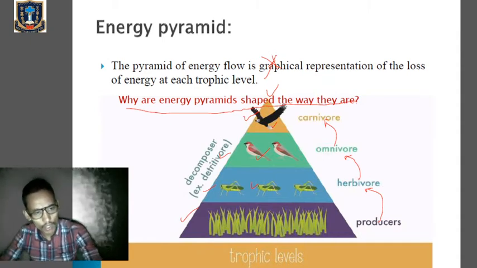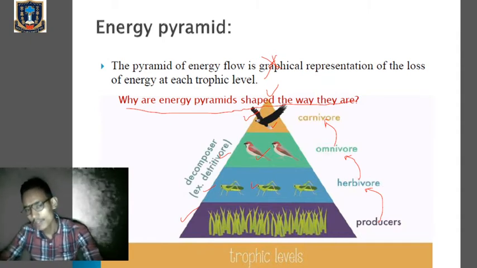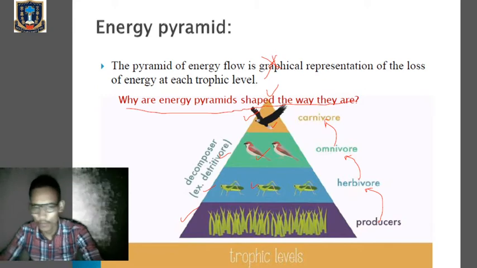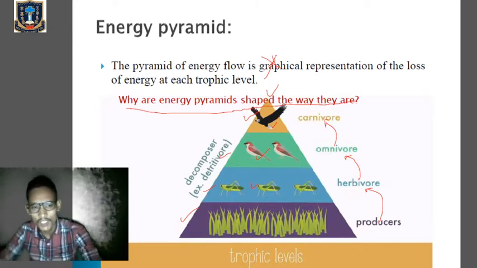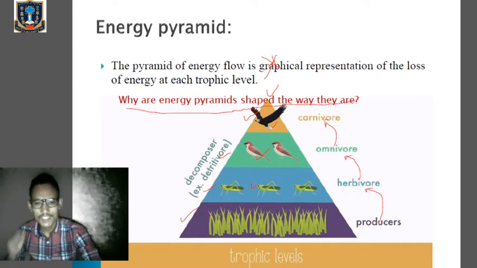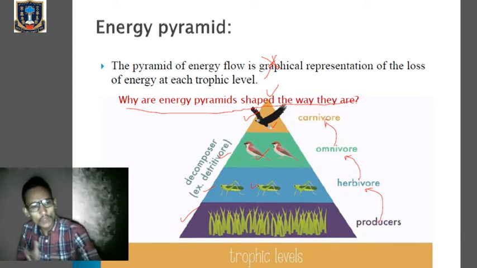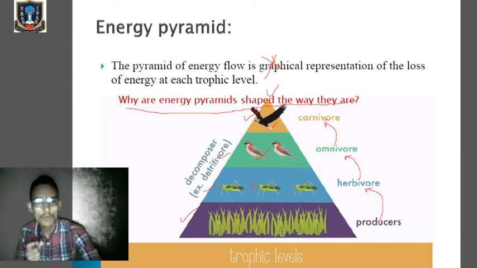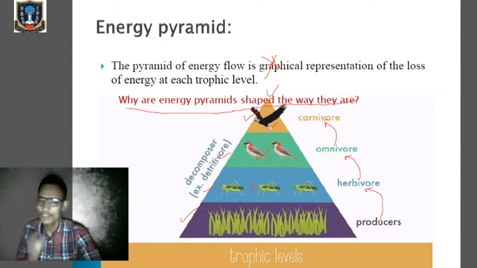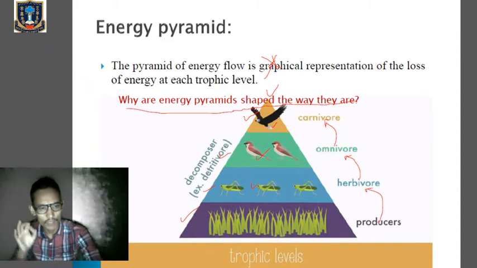Then again from the herbivore, only 10% of energy will go to the omnivore. The rest will be lost in the form of heat in order to perform different physiological functions. Similarly, when the carnivore feeds on the omnivore, only a small amount of energy will be available. Only 10% energy will be available, the rest will be lost in the form of heat.